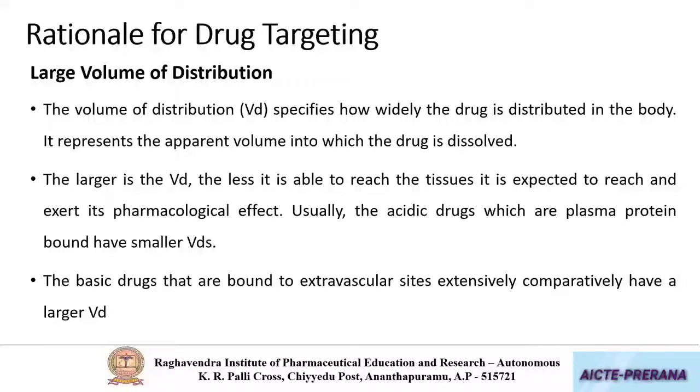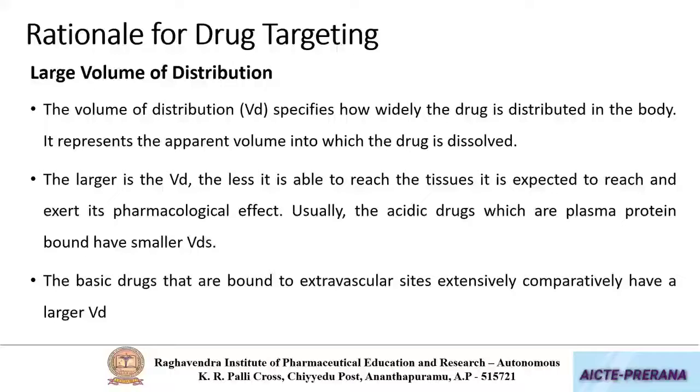Because when the drug is having large volume of distribution, it is distributed into extravascular tissues. So when it is distributed throughout the body, the percentage that is reaching the desired site will be very less. But if a similar drug has less volume of distribution, it is present only in the blood, then the chances for it to reach the site of action will be more.